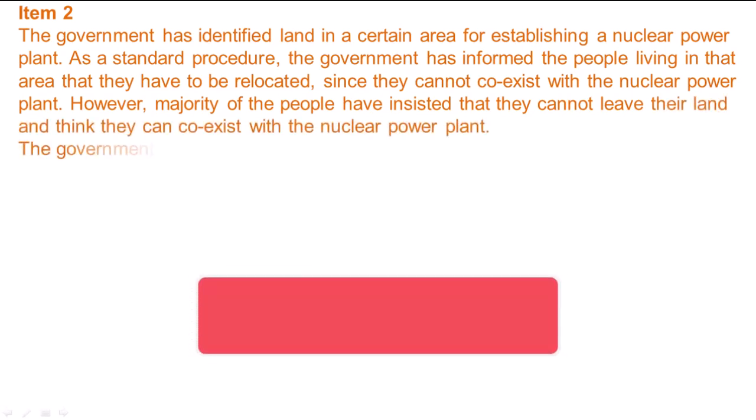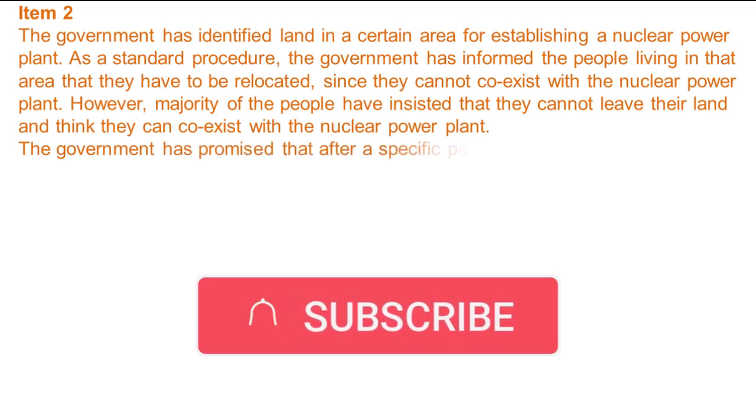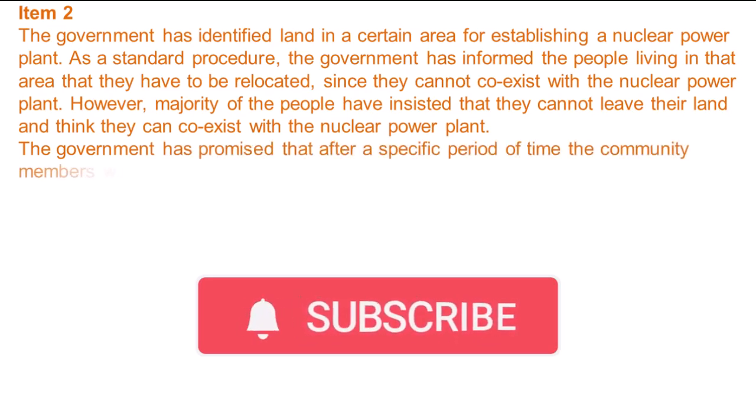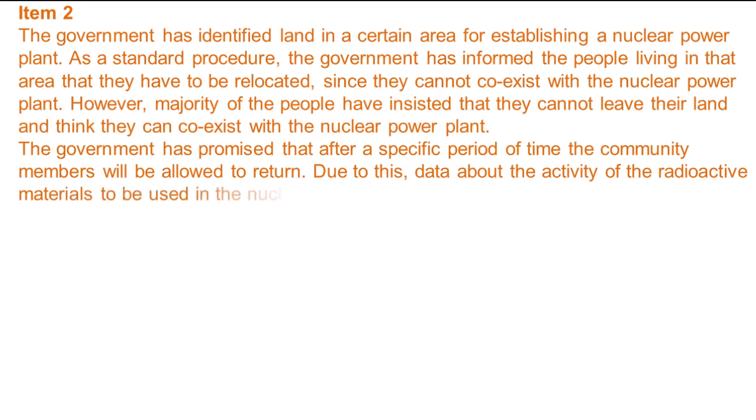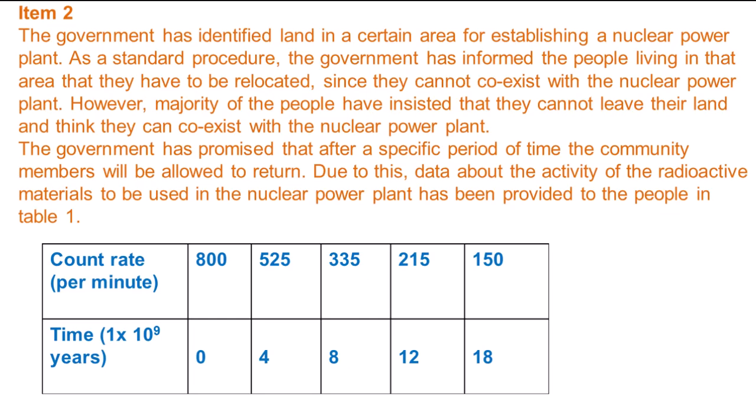nuclear power plant. The government has promised that after a specific period of time, the community members will be allowed to return. Due to this, data about the activity of the radioactive materials to be used in the nuclear power plant has been provided to the people in Table 1. Count rate per minute: 800, 525, 335, 215, 150. Time in 1 x 10^9 years: 0, 4, 8, 12, 18.